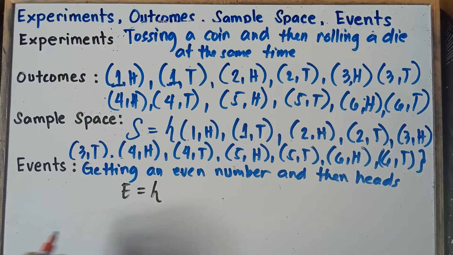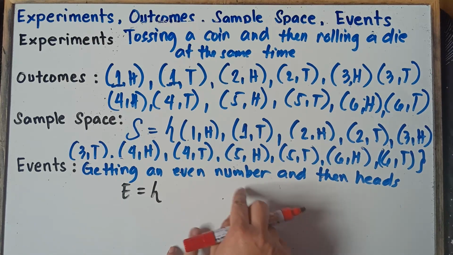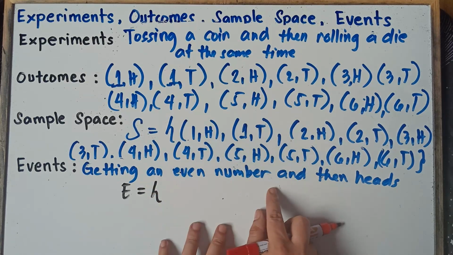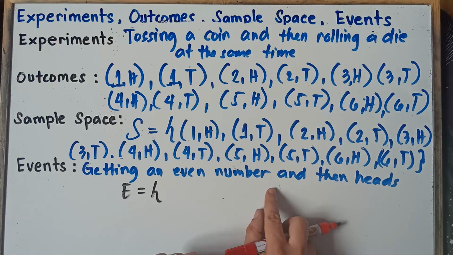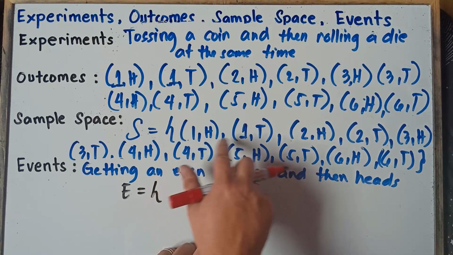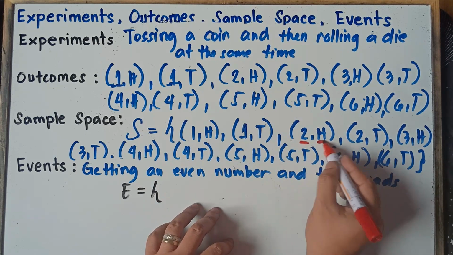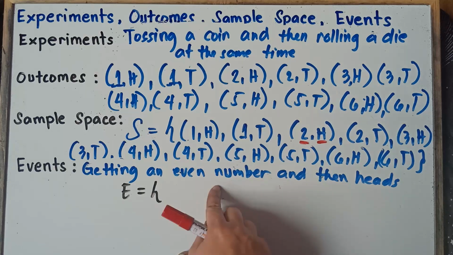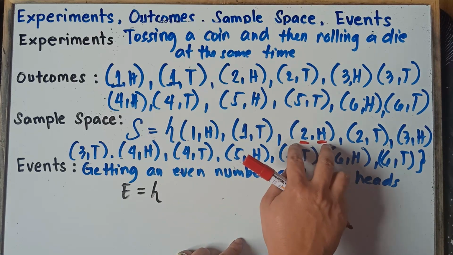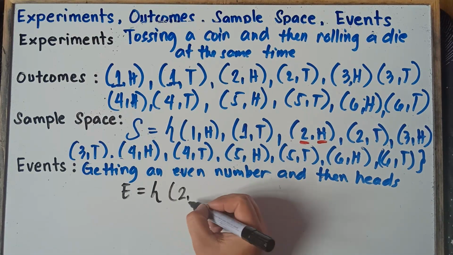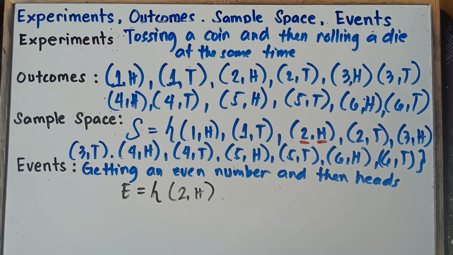So this one, getting an even number. So once again, we cannot include number 1 because 1 is not an even number. Once again, even numbers are numbers divisible by 2. So 1 is not included. How about this one, class? Can we include this one? 2 and then head? Yup. Getting an even number and then head. So therefore, we can include this one. So that would be 2 and then head. So that would be our first answer.